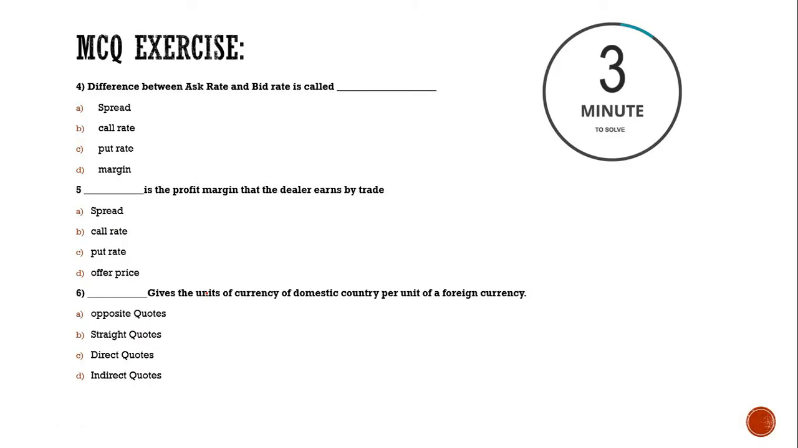Okay, let us see what are the answers for the remaining three MCQs. Number one, the difference between ask rate and bid rate is called the spread. Dash is the profit margin that the dealer earned by trade. It is again spread. And last, dash gives the unit of currency of domestic country per unit of foreign currency. That's direct quotes. I hope everyone should have got these answers right. So with this, we can conclude that the first part of the third module comes to an end.